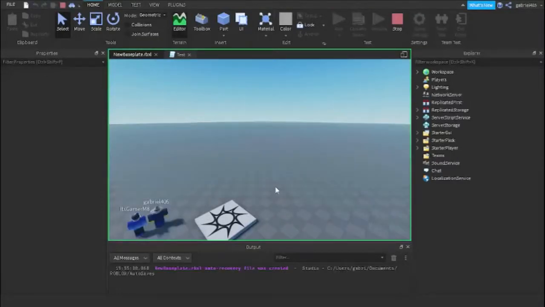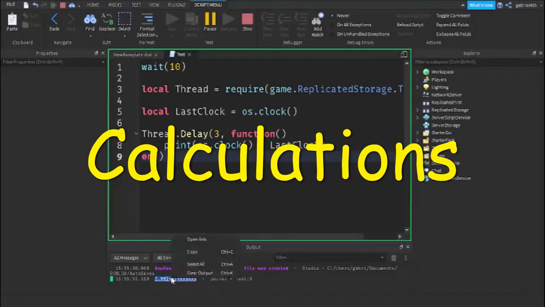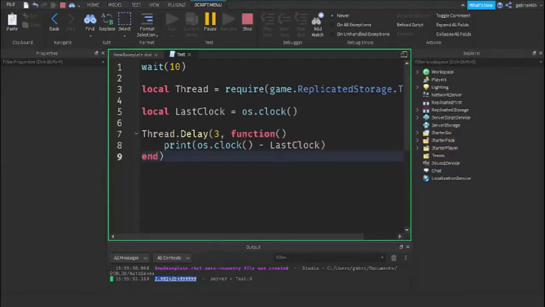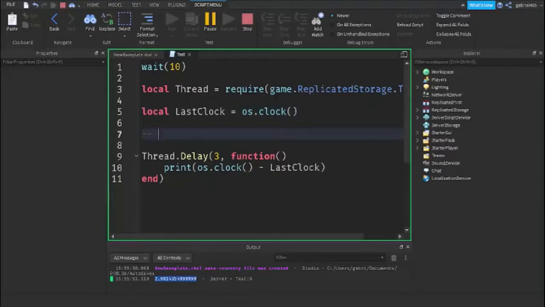And let's see how much time has elapsed from the spawning of it to the print. So after 10 seconds, it should print us the time. So we got 2.9. It went a little faster than 3, and that's according to the calculations that took place inside of the module. So it went faster than 3 seconds, but that's not really a problem. We can round this up to 3 seconds. So it basically took a little less than 3 seconds because of the calculations that took place. And that's the time that we got, 2.98.